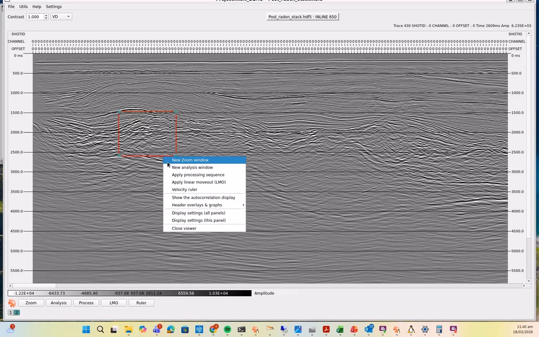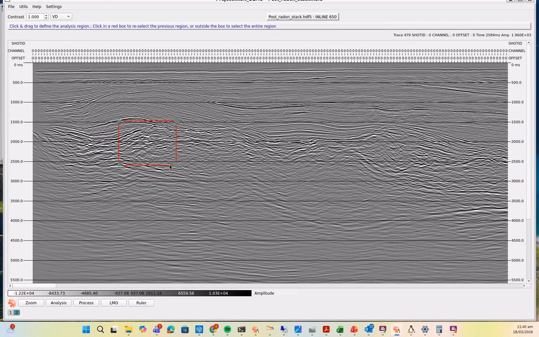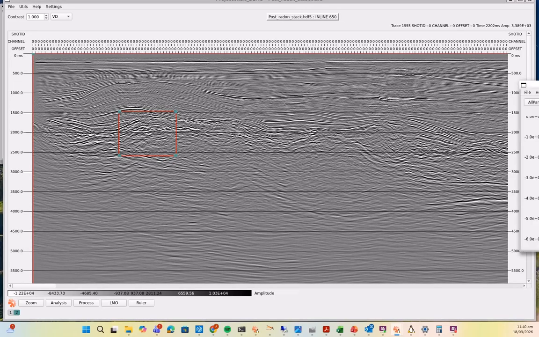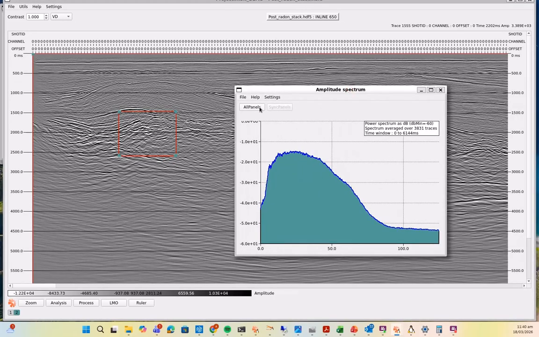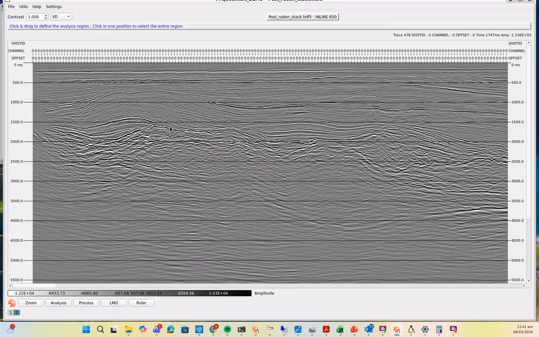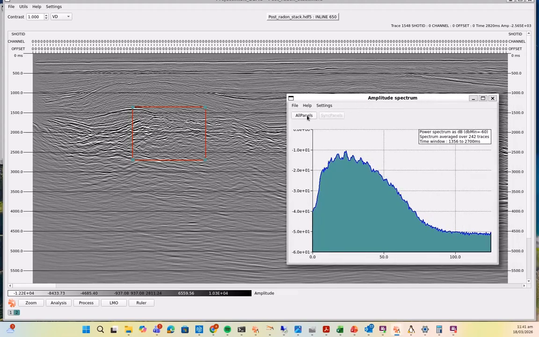And if I take an analysis window, say frequency spectrograph, for instance, I can click on the window and it will create the analysis window within that existing zoom location. So if I take a frequency spectrograph window, for instance, like that, I get my window, I get my analysis.